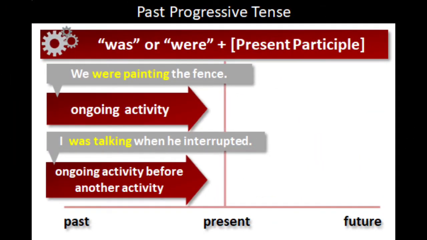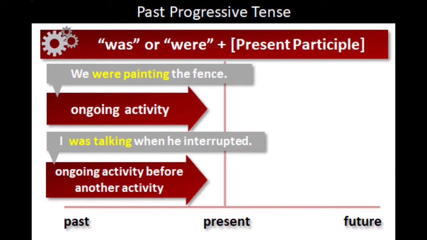Here is where we need to use past continuous tense, that is past progressive tense: for an action that is going on in the past, or an ongoing activity before another activity. Look at the sentences. For an ongoing activity: we were painting the fence.